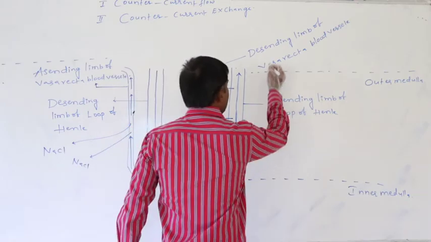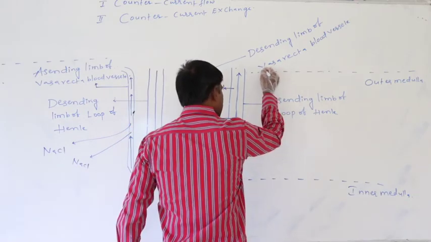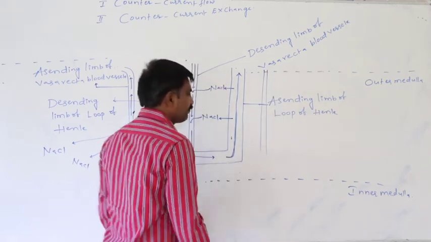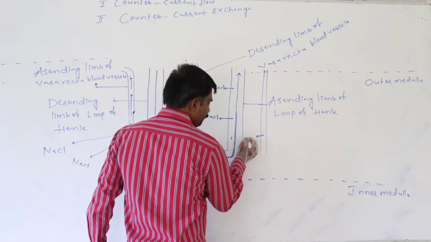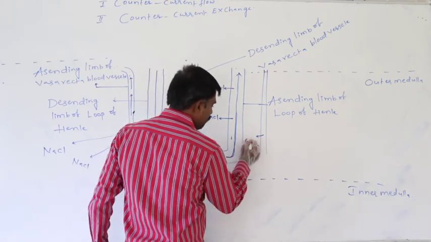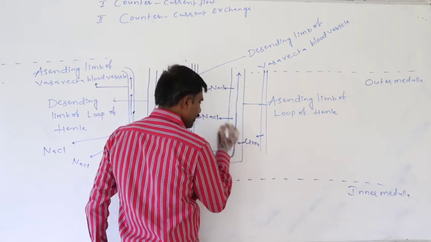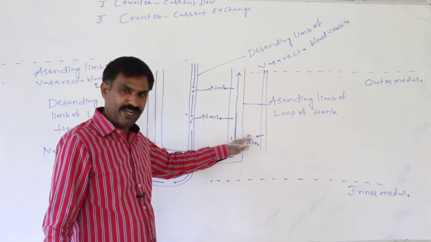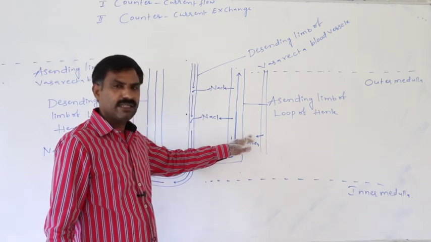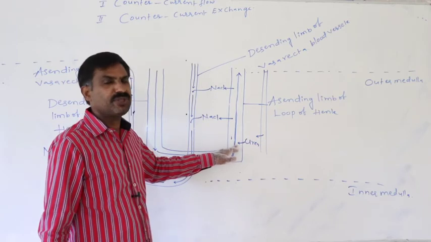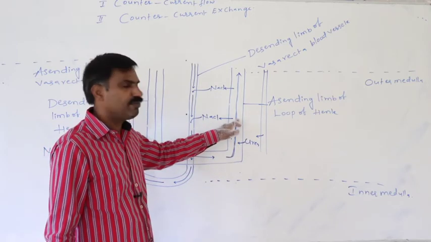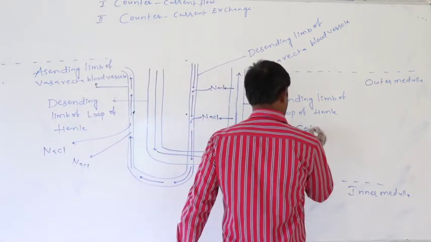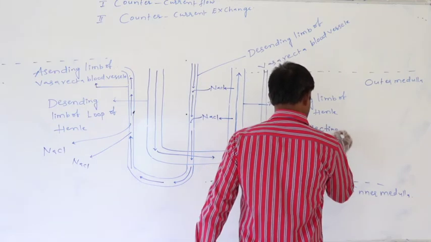Second, a little amount of urea at first diffuses out from the collecting duct into the medullary fluid. Later, that urea reaches the primary urine through the thin segment of the ascending limb of the loop of Henle. This is the collecting duct.